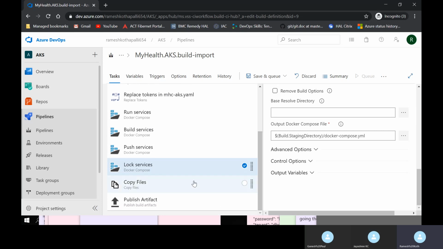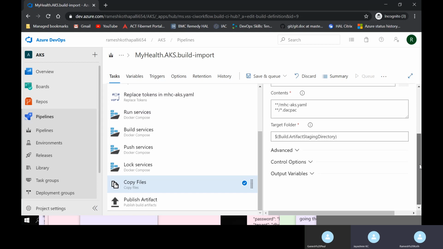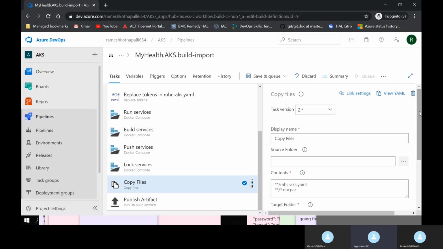Copy files is to make sure you're copying the required files to the location, that means to the agent. Because whenever you run this pipeline, a new server will be allocated. Those servers will not have all the files required. So whatever you want to copy from the source, that means from Azure Repos, we are copying it to the server.